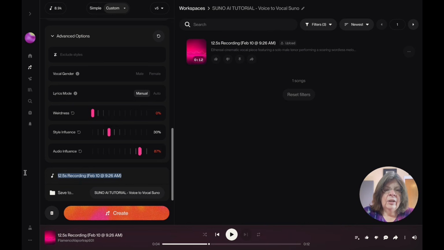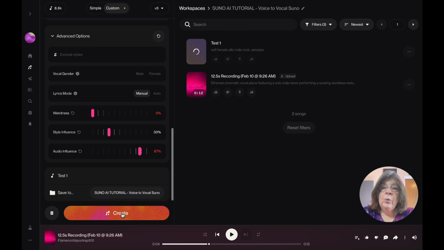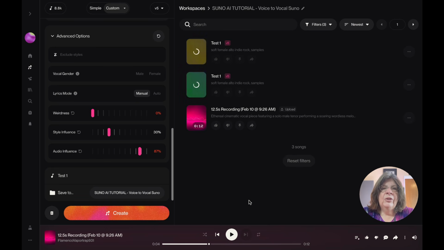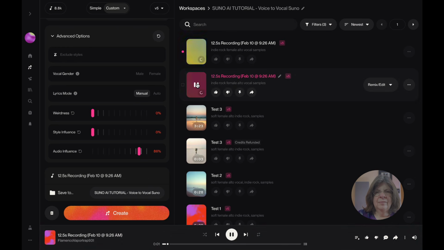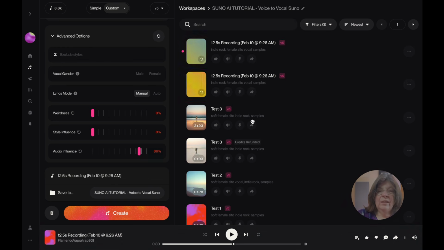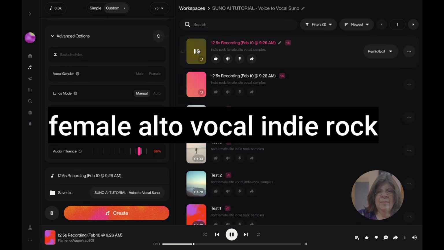And here, let's go ahead and put test 1, just so I can keep track of the generations. You might have to generate it more than once or twice. So we'll let Suno do its magic. I'm looking for vocals, and it took about 6 iterations to finally get what I want. I needed to rewrite the prompt, so this is what I came up with that worked.